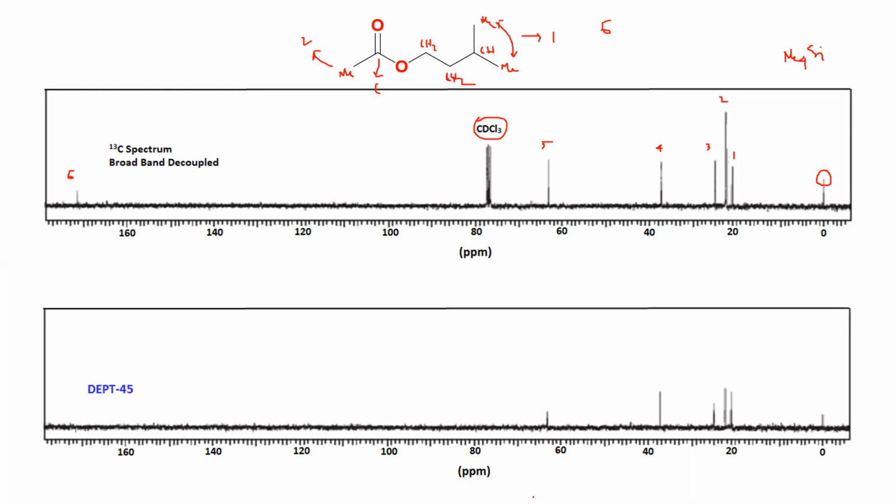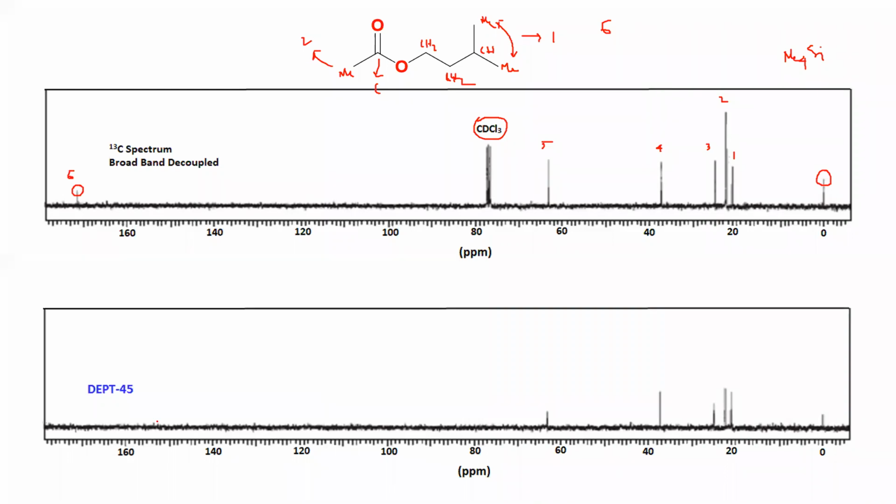What are the peaks missing here? Carbonyl carbon is not showing, sir. Any other peak you are not seeing? So one is this one. What else are you not getting here? What is missing here? Any other?